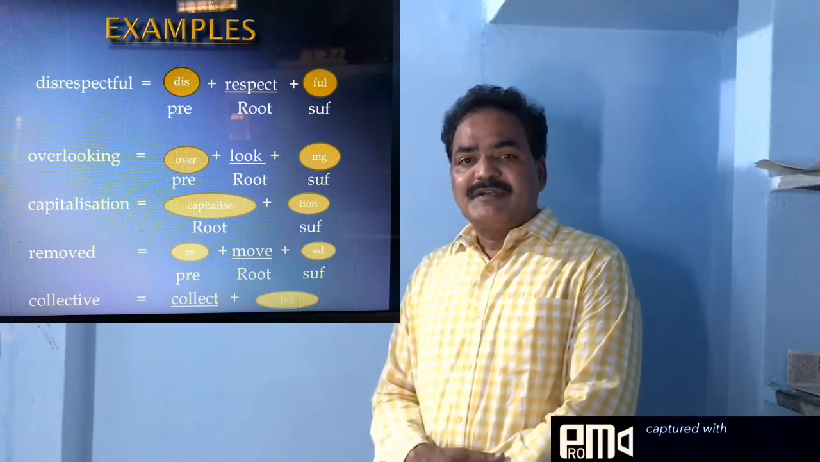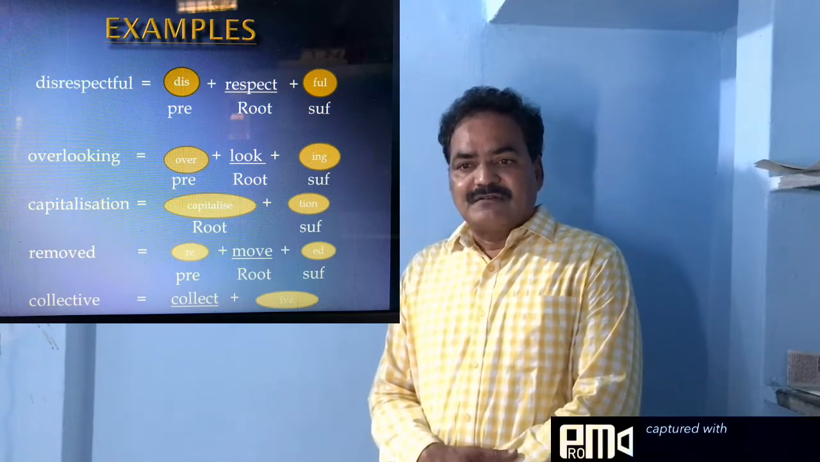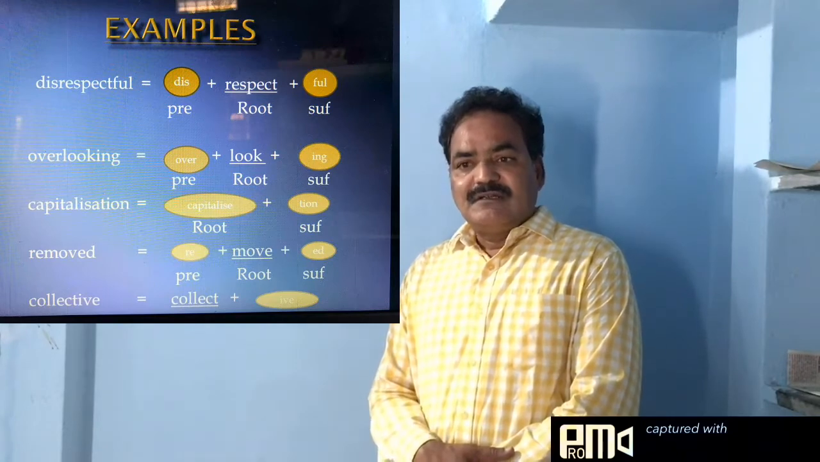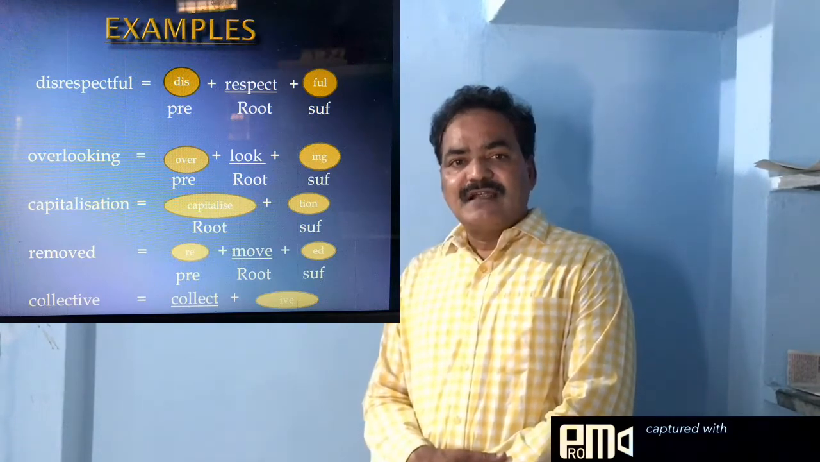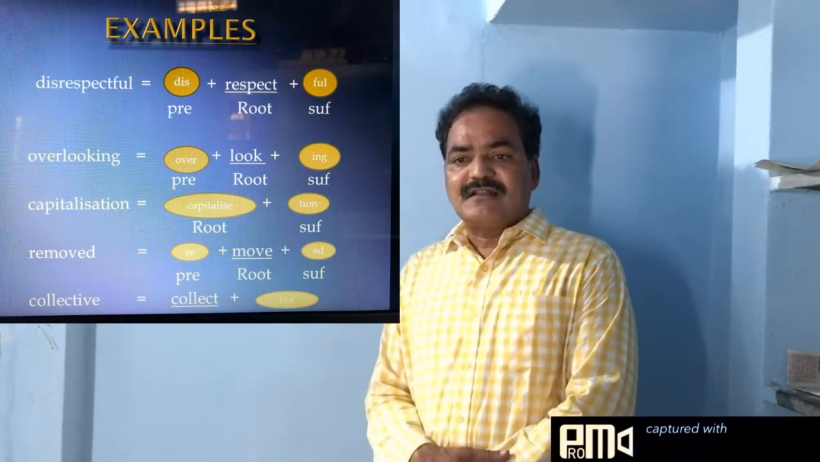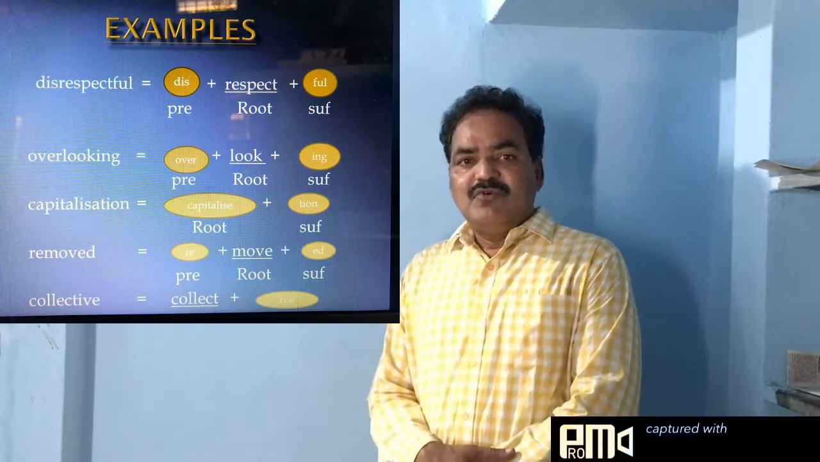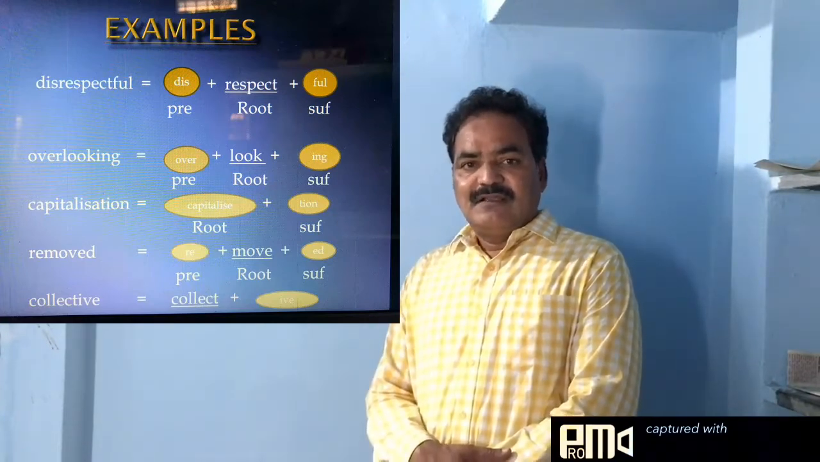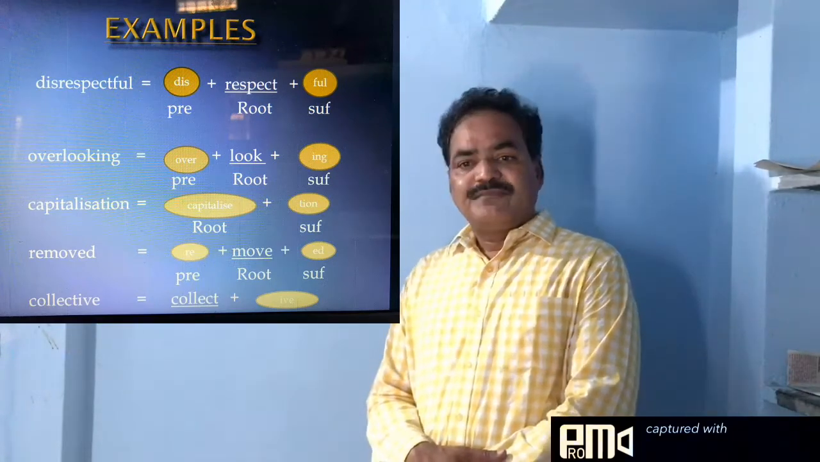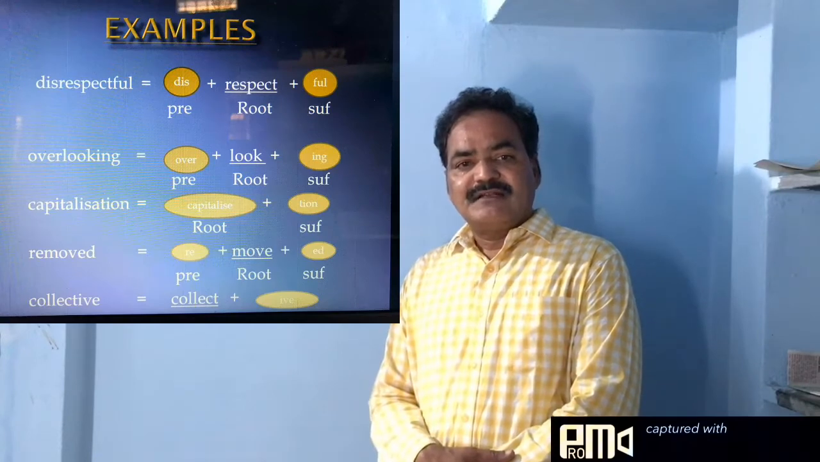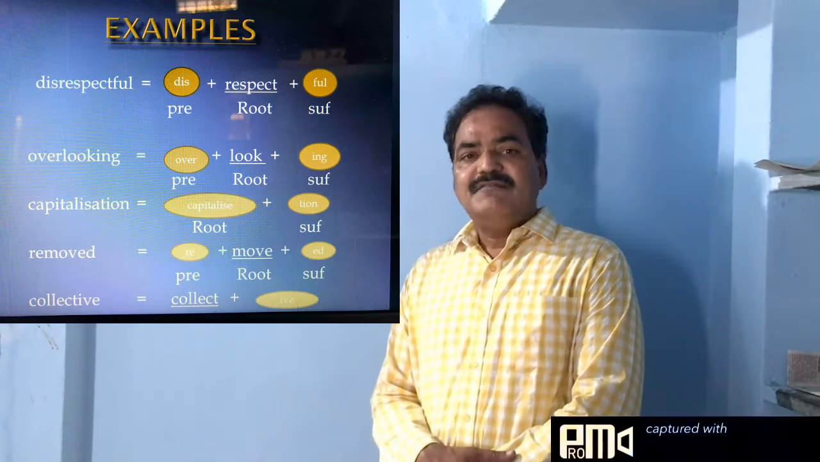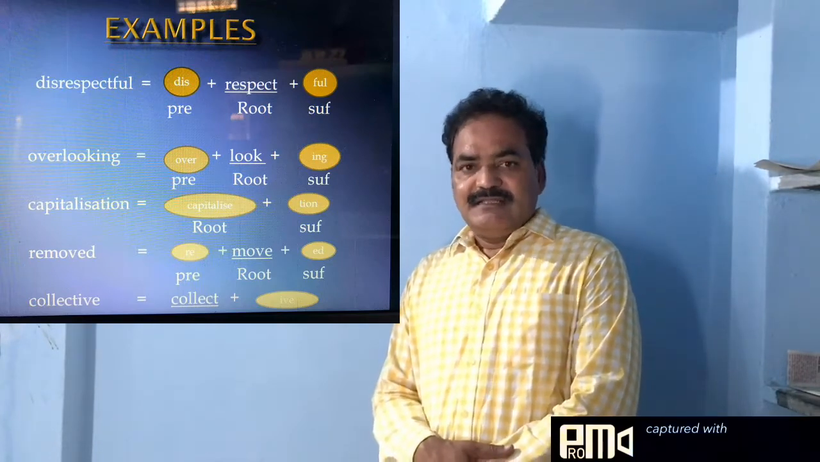And the another one, capitalization. In this, capitalize is the root word to which ation is added as a suffix at the end of the word. And removed is there. In this word we see move as a root word. Re is a prefix and ed is a suffix. And collect is there. Collect plus ive is collective. Ive is called a suffix. In this way